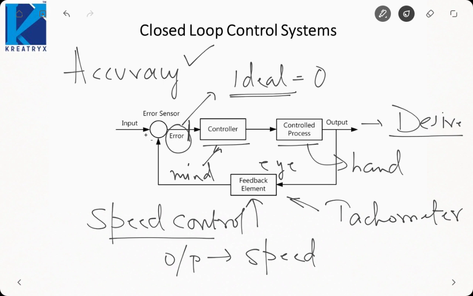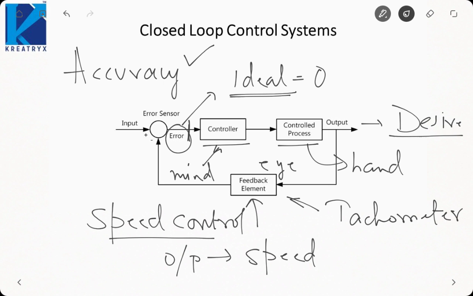Now suppose I remove the feedback element. Don't worry, I am not removing the eyes. What I am saying is, suppose I make you blindfolded. No need to get into such dangerous acts as removing the eyes. I am just blindfolding you so that your eyes are not functioning at all. So eyes have been taken out of the picture, so there is no feedback. Now if there is no feedback, I don't know where the book is lying.